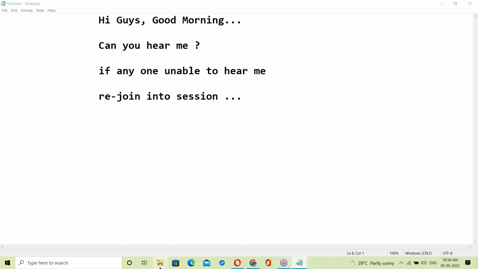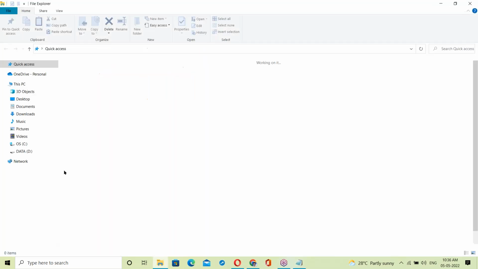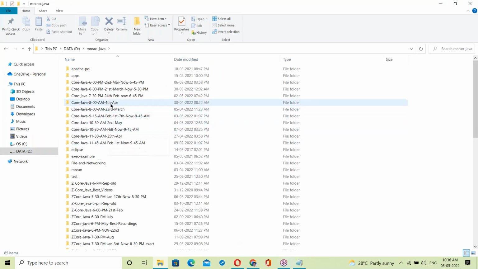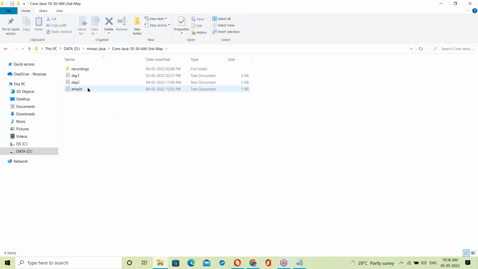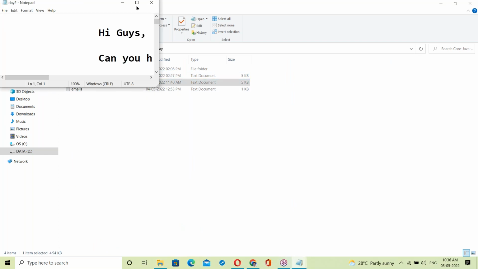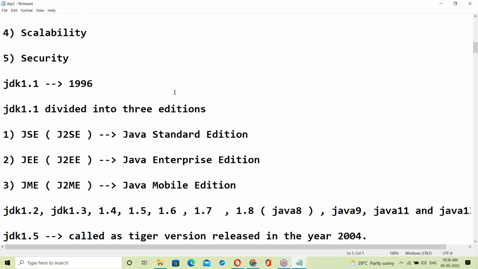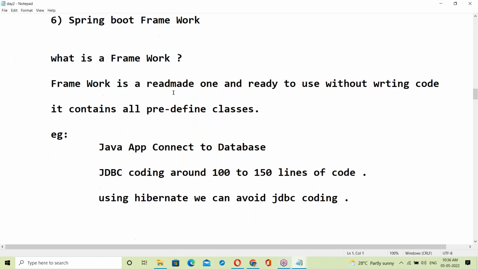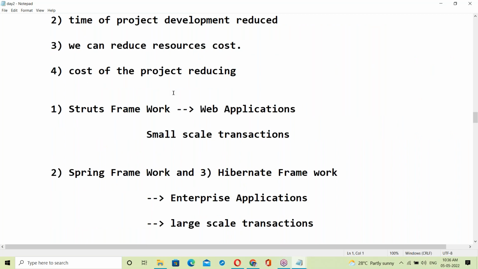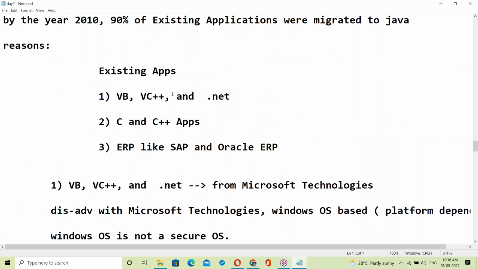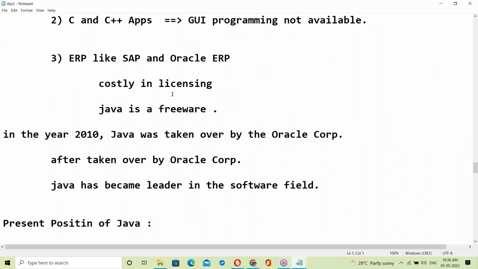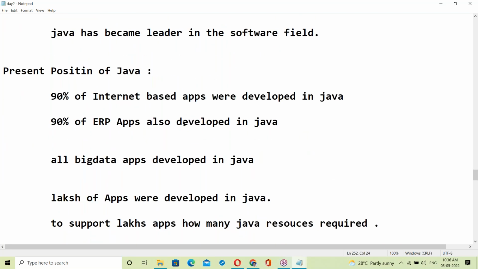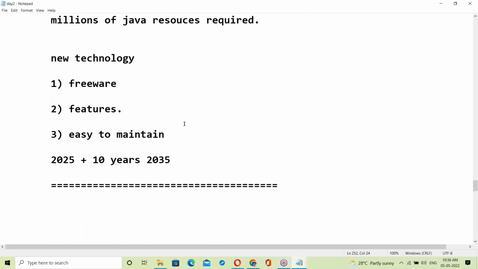So yesterday's session, all that Java history was completed. The present position of Java was discussed, and the future of Java was discussed. We also discussed Java popularity, why Java got this much popularity, and all that.